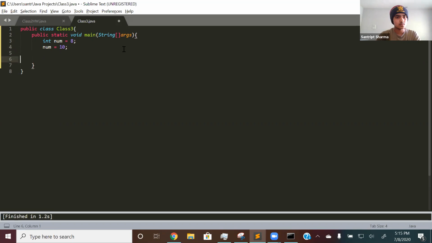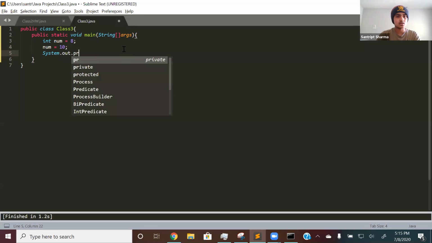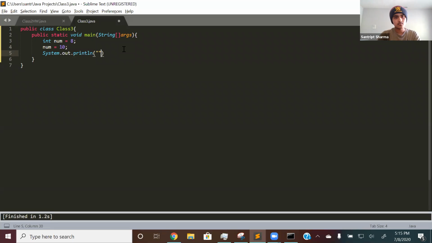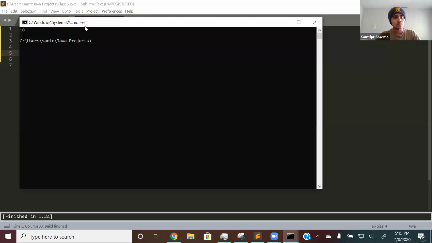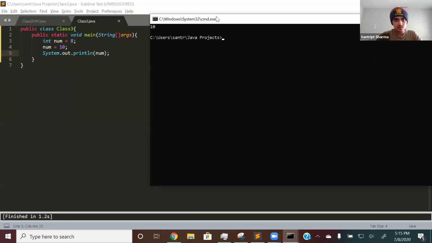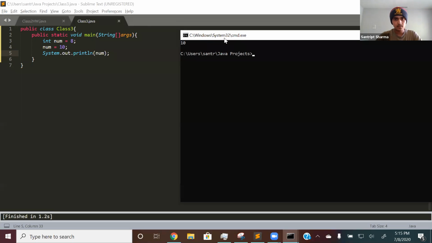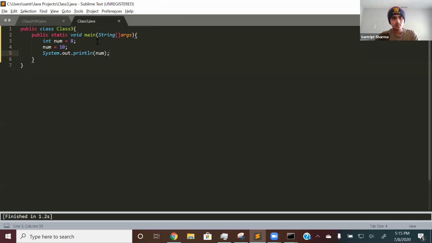And if I print out System.out.println(num), then it will print out 10 rather than 8. Right there, see, 10. So that's reassigning variables. You can do the same thing with a double. It doesn't have to be for int. I'm not going to show you because it's the same thing, except it's with a double or a float or a decimal number. And so now let's talk about incrementing and decrementing.